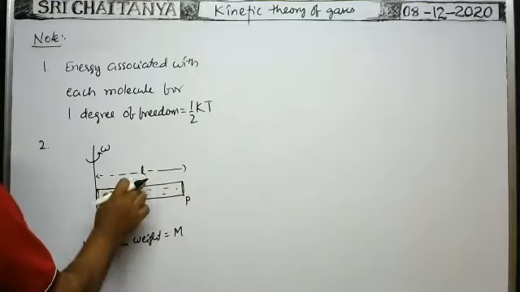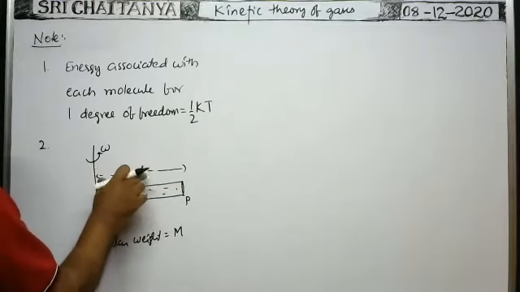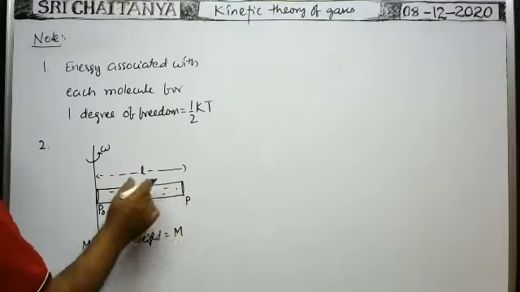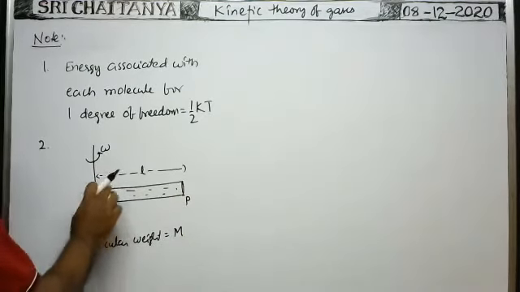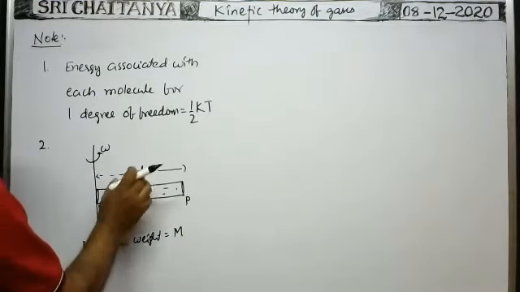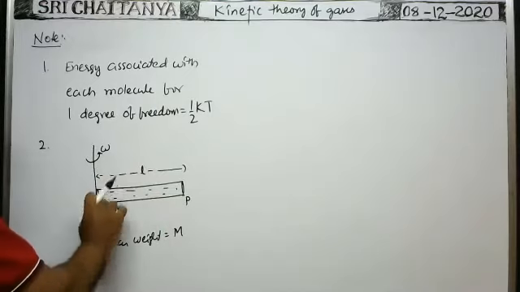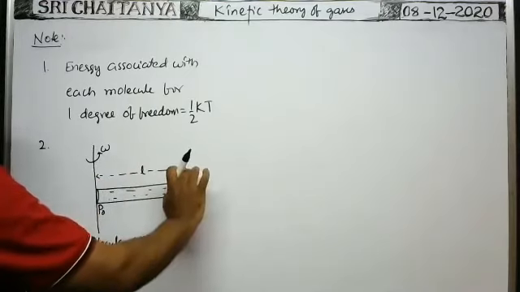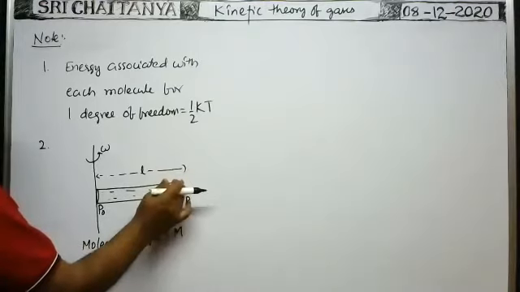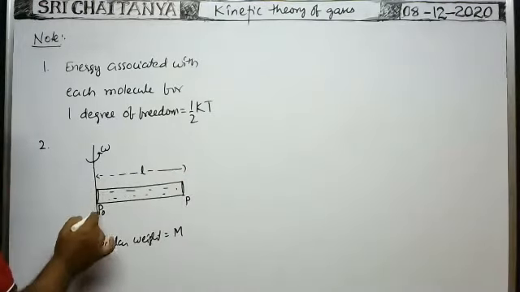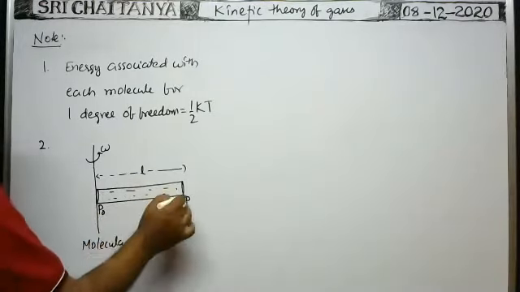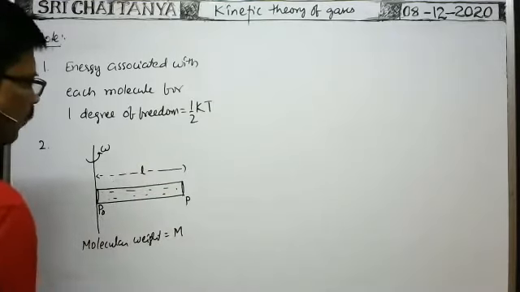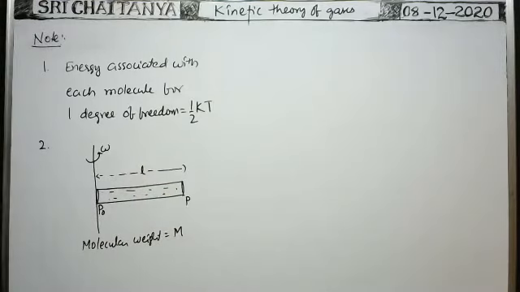Here the pressure of the gas in the tube varies from P naught to P. This is less because centrifugal force acts on each and every molecule away from the axis of rotation. That's why all molecules try to move away in this direction. Due to that, here the pressure will be more, here the pressure will be less. Suppose here pressure is P naught, here pressure is P. Then what is P? P naught will be given. What is the P value? So we have to find it.